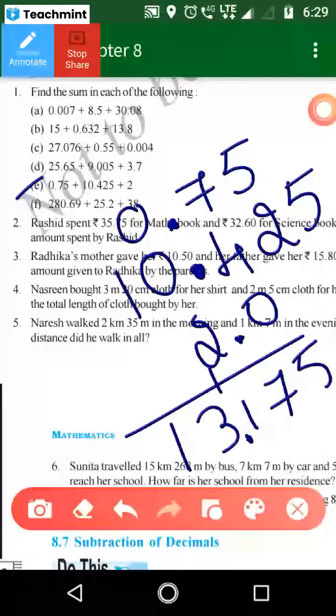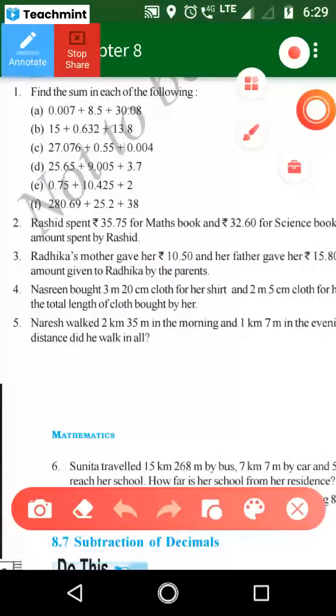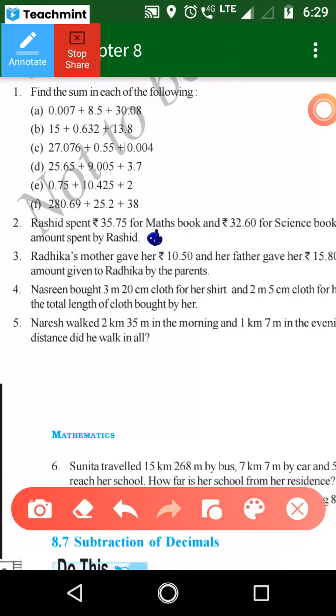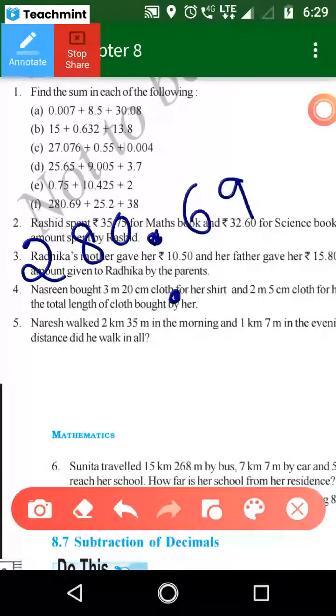Okay. So then in the last problem, I just put here point. 280.69. Then I just put here point 25.2.